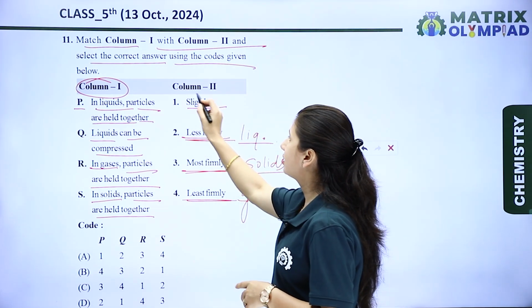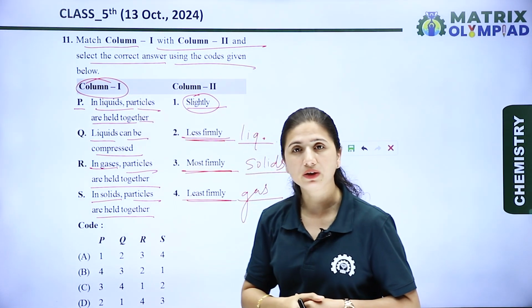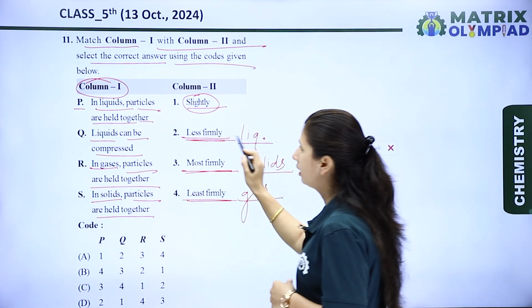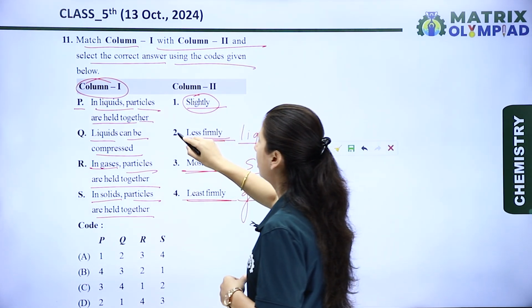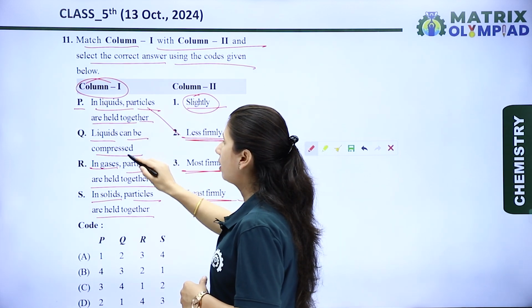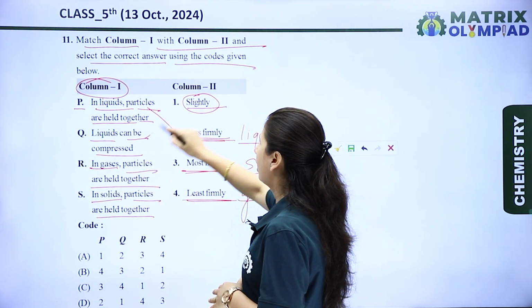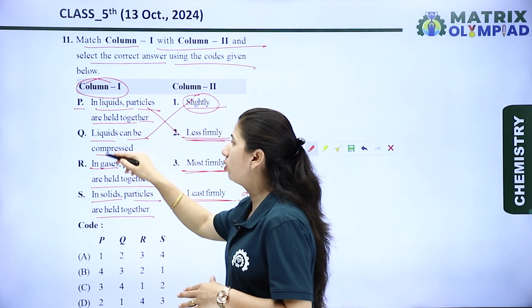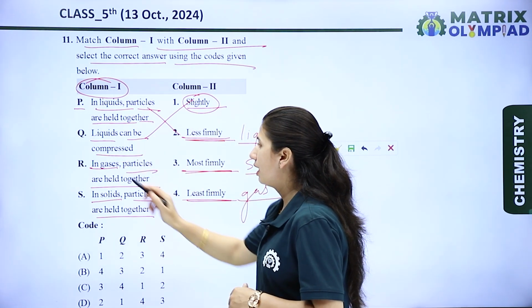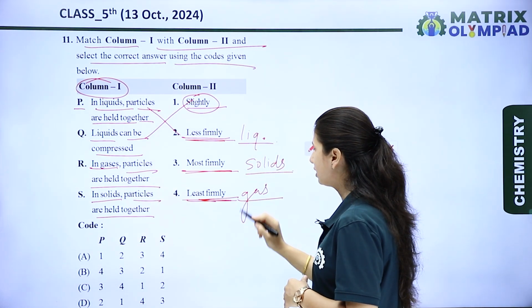Okay, and next is slightly. So next, compare column first and column second. In liquids, particles are held together. We know that in liquids, particles are held together less firmly. Okay, next is liquids can be compressed. We know that liquids can be compressed but only slightly, and gases are compressed more than liquids. So the Q option is matched with first. In gases, particles are held together least firmly.